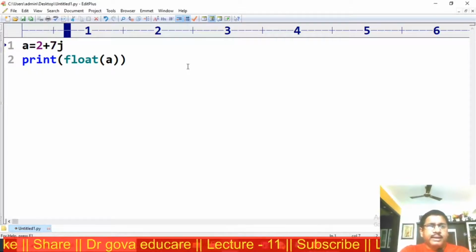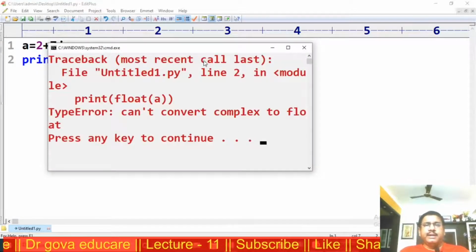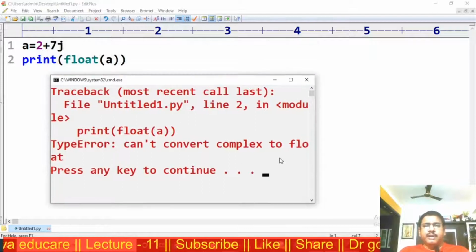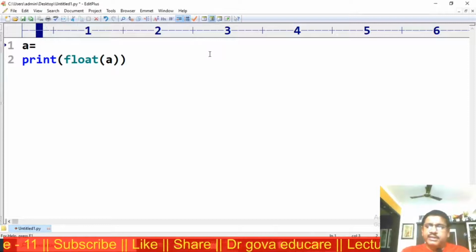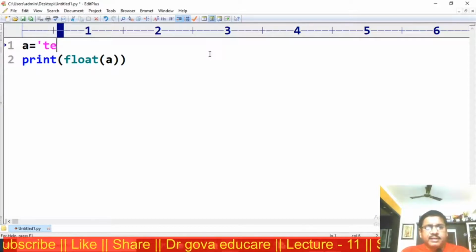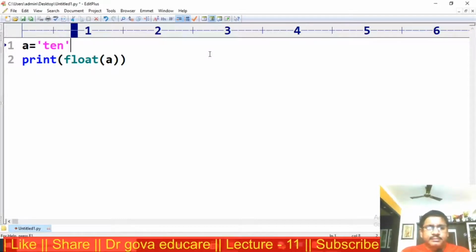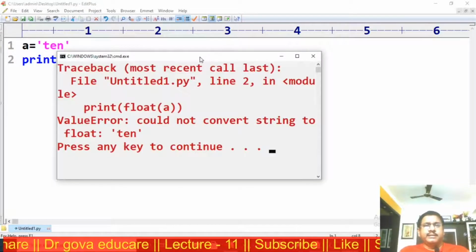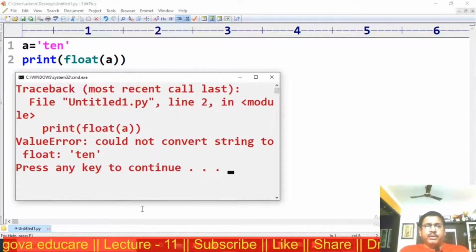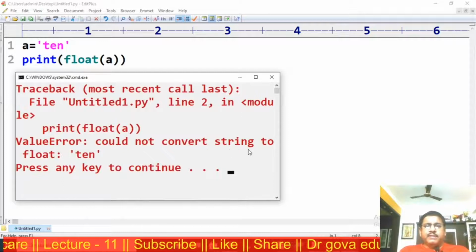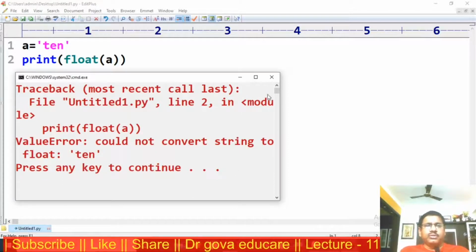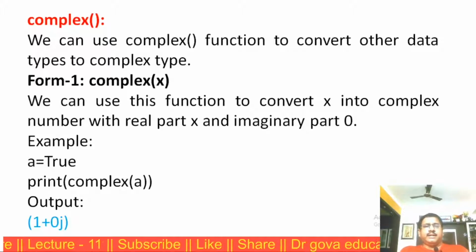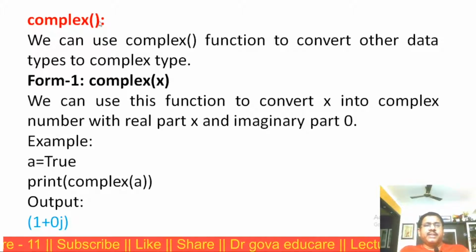We get an error: can't convert complex to float. Suppose I am trying to convert the string 'some 10'. We get an error: could not convert string to float.